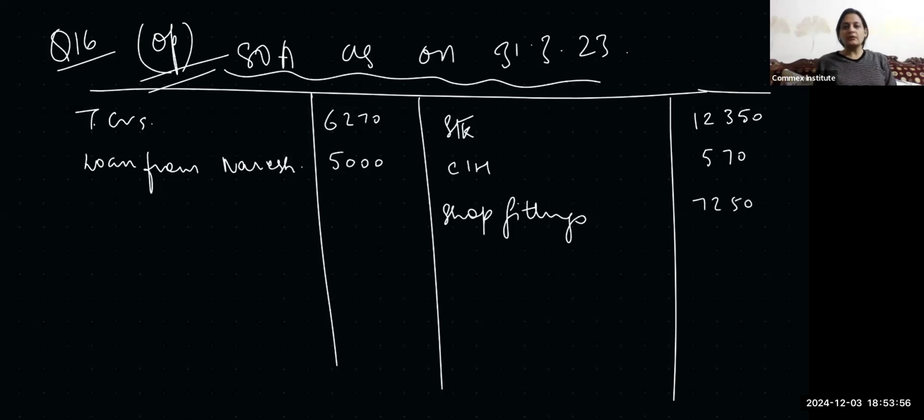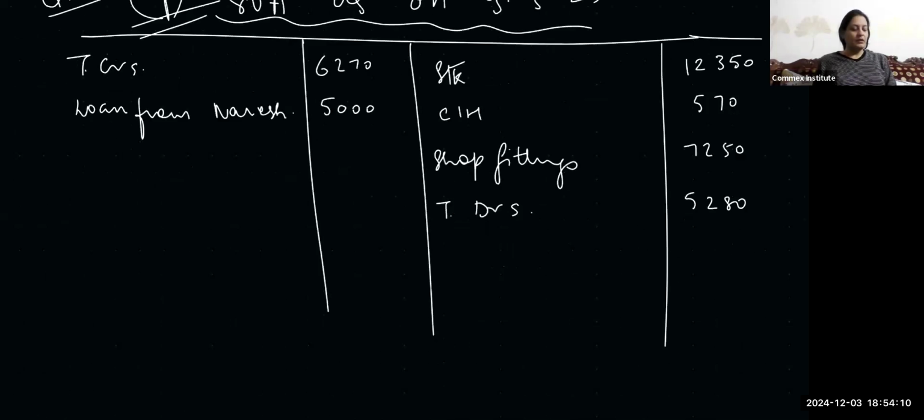Trade debtors, 5280. Try to put the figures one under the other so that you can make the calculation there itself. You don't have to copy the figures again. Okay, Supriti. Bank balance, 3990.